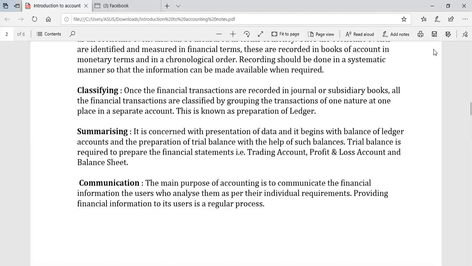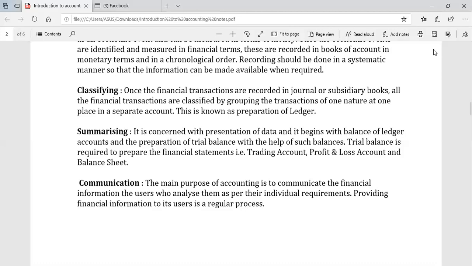Okay, so what is the trading account? The trading account shows the purchases and sales and how much total profit the firm has earned. This is known as gross profit, and then gross profit is transferred to the profit and loss account to find out the net profit earned by the firm.